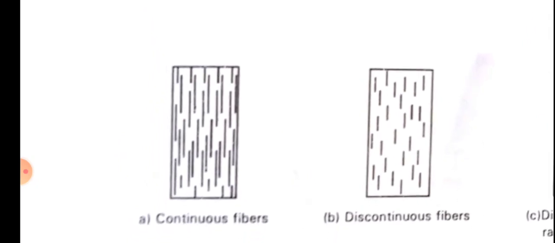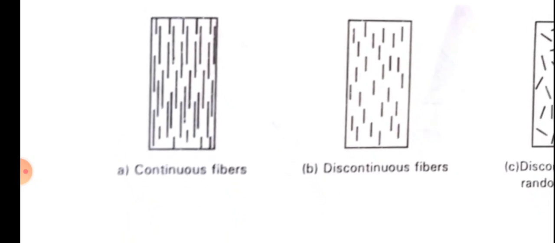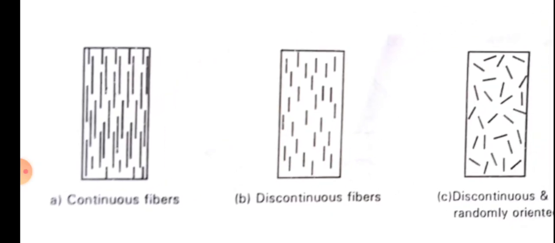So what do you mean by continuous fibers? Continuous fiber means they are long fibers and they are arranged in an orderly pattern. It can be a number of rows and a number of columns, evenly arranged. They are called continuous fibers and they are also long. So what do you mean by discontinuous fibers?